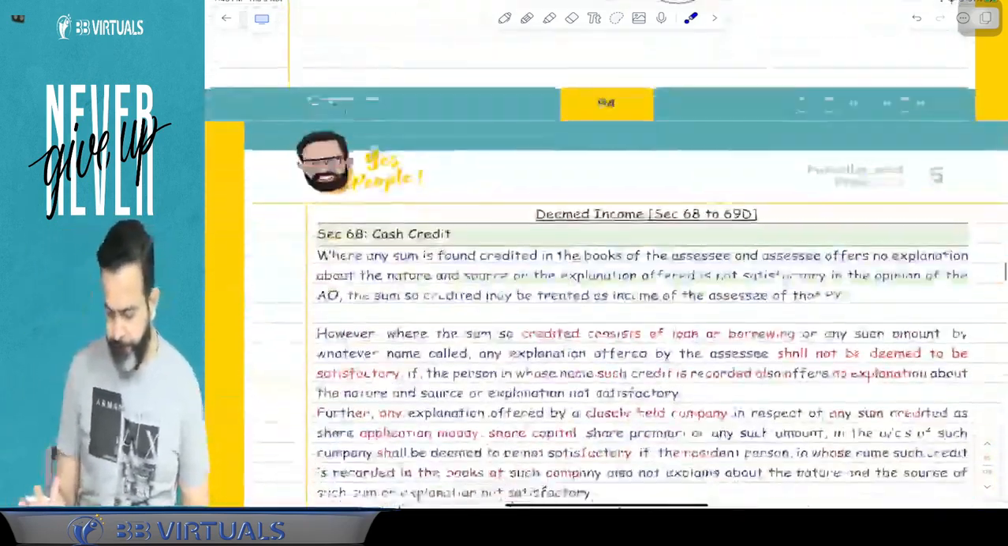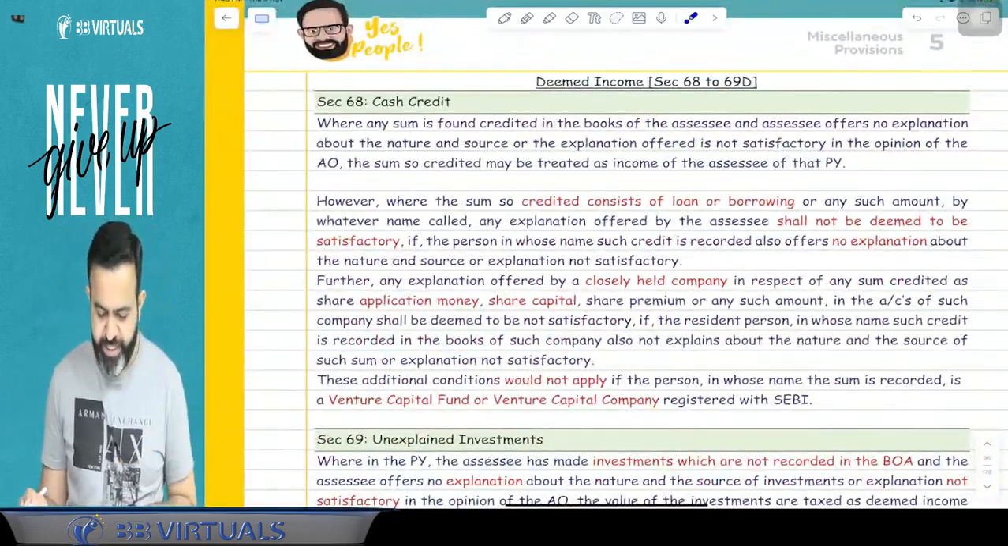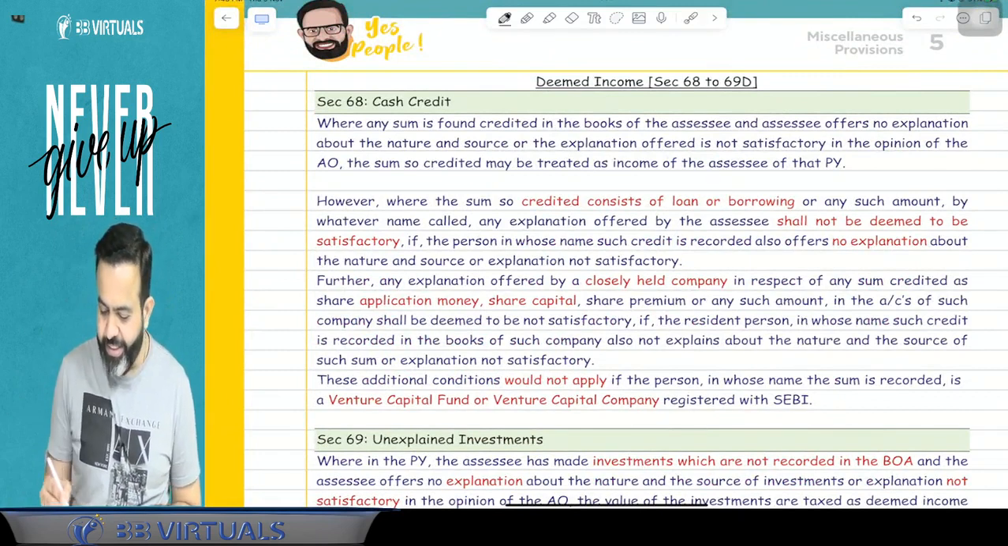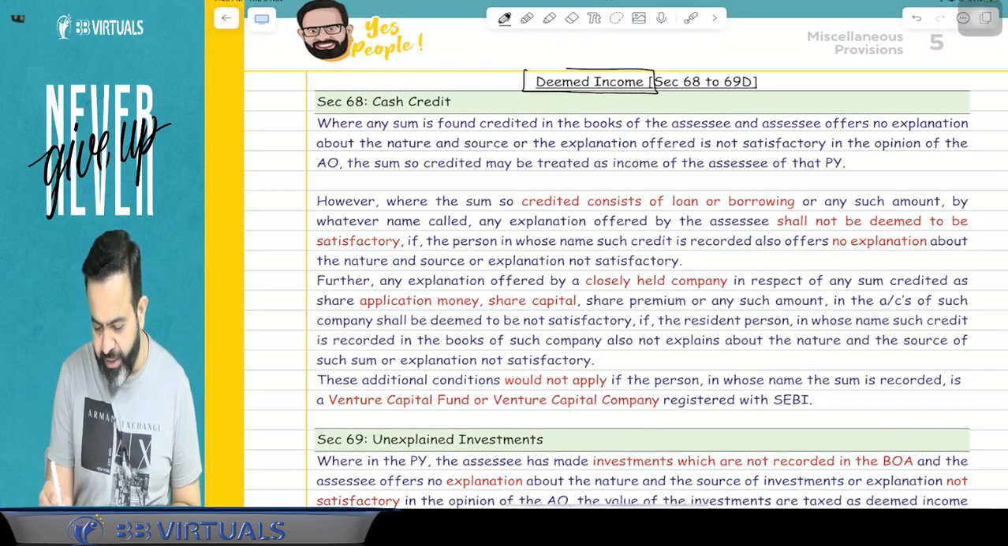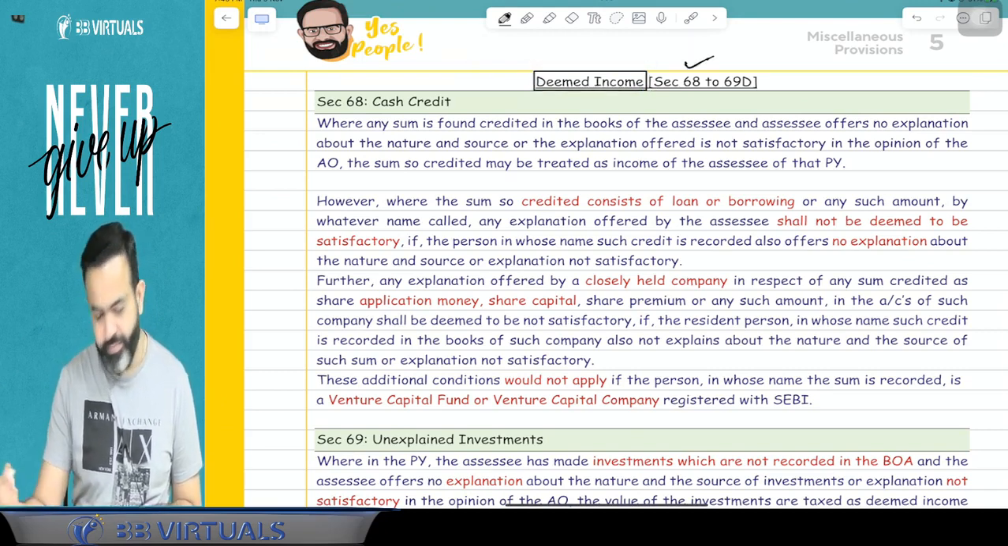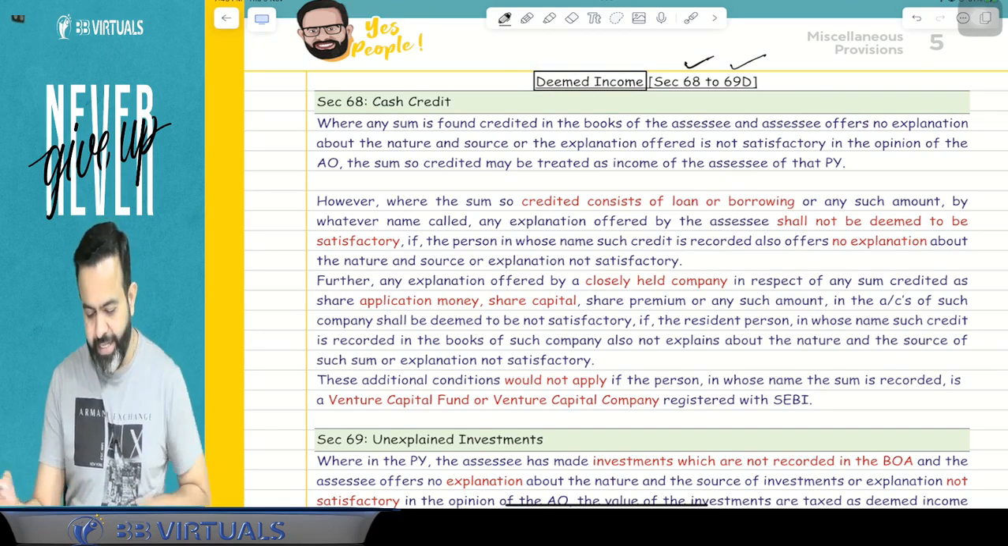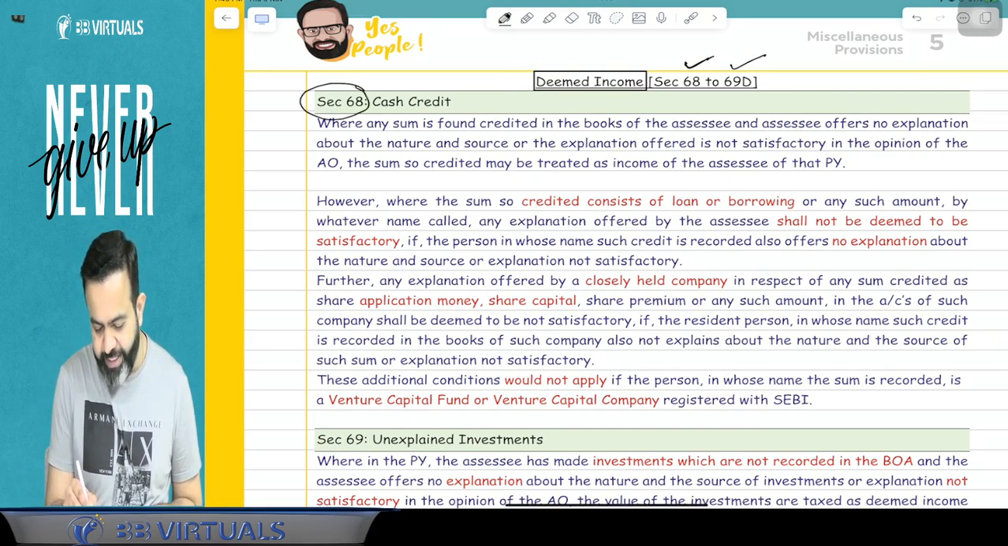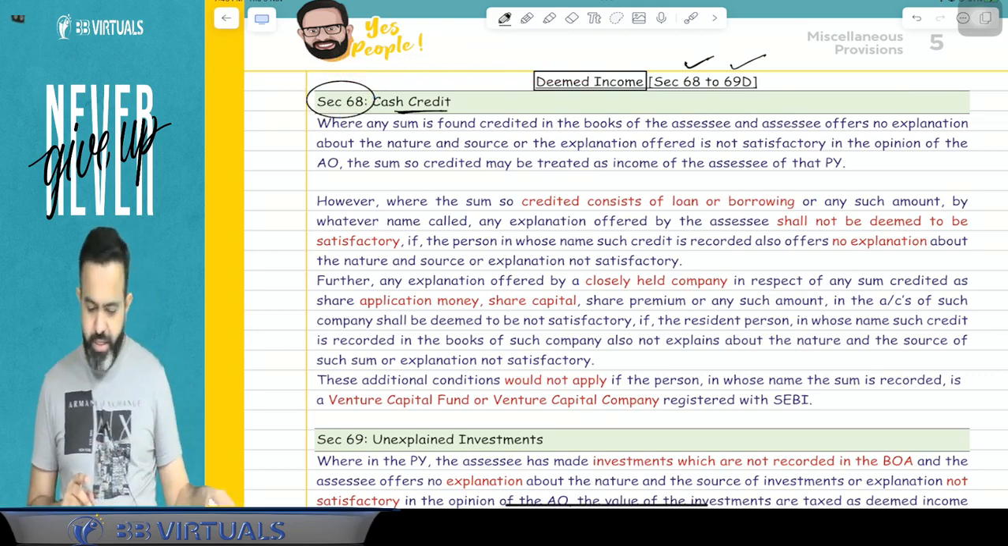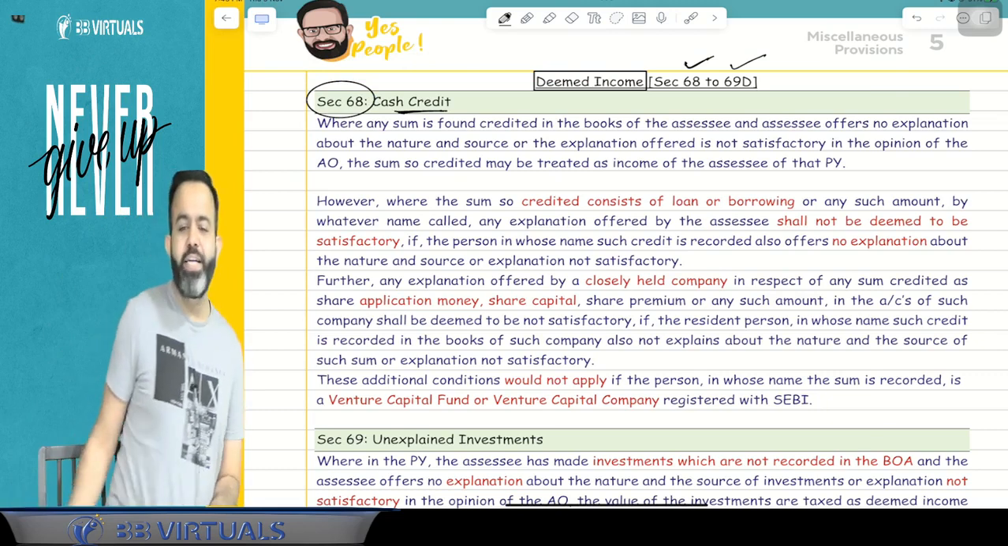Done. Now, guys, there is one section, that is deemed income. There is section 68, and here we will cover 68 to 69D. The first section is section 68, and section 68 is related to cash credit.